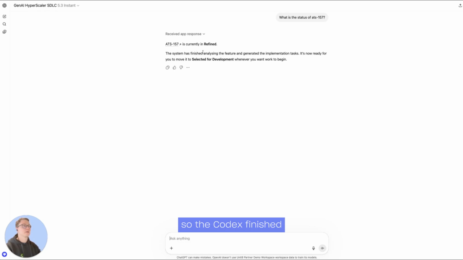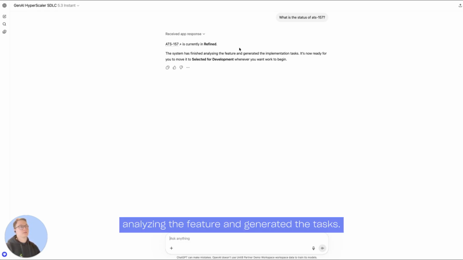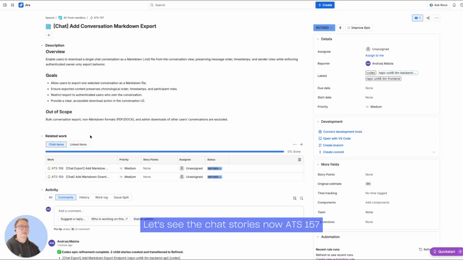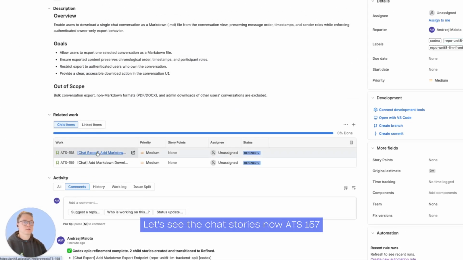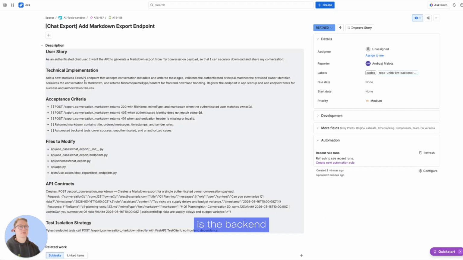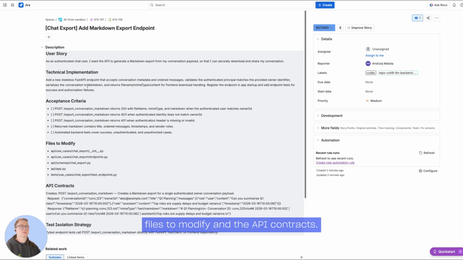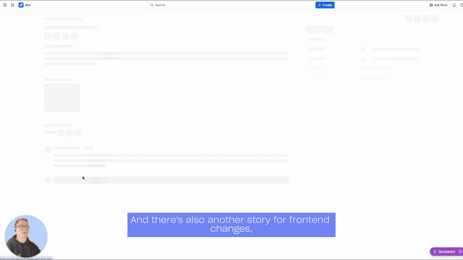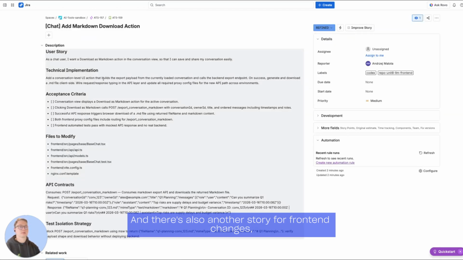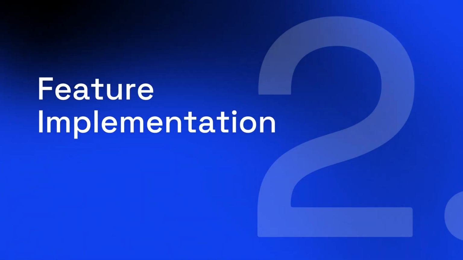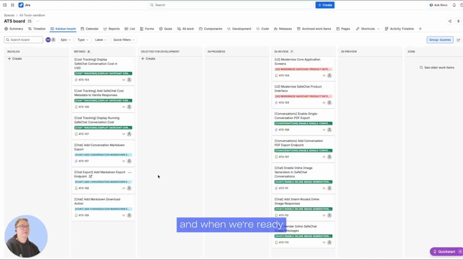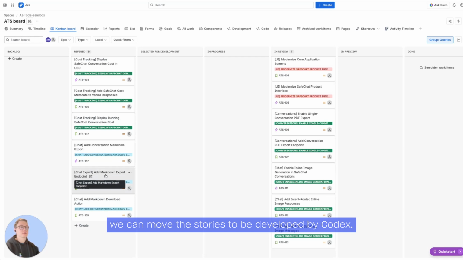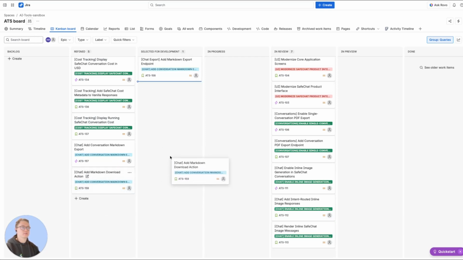So Codex finished analyzing the feature and generated the tasks. Let's see the child stories now. ATS-158 is the backend, and the description includes user story, technical implementation, acceptance criteria, files to modify, and API contracts. And there's also another story for front-end changes. When we're ready, we can move the stories to be developed by Codex.